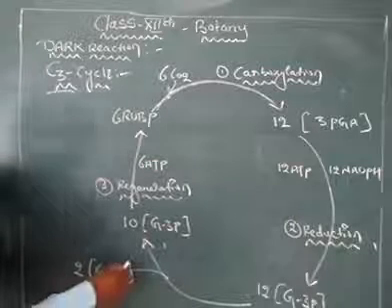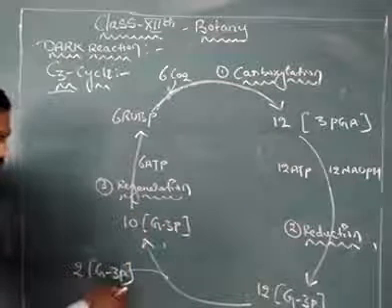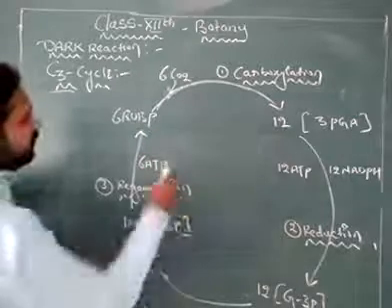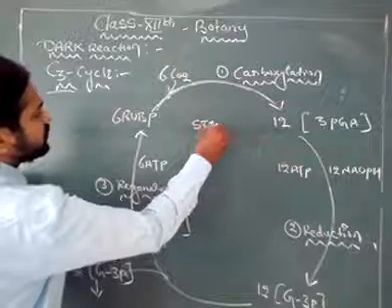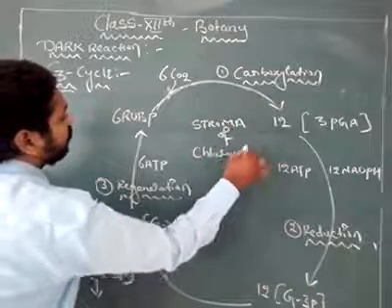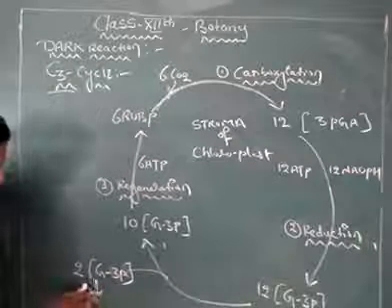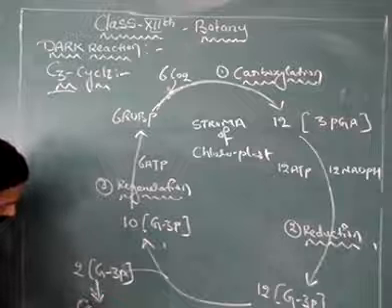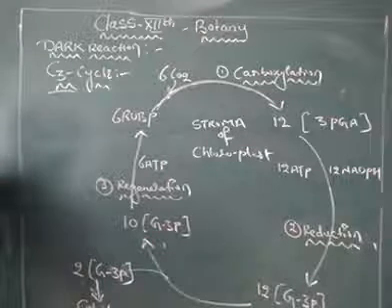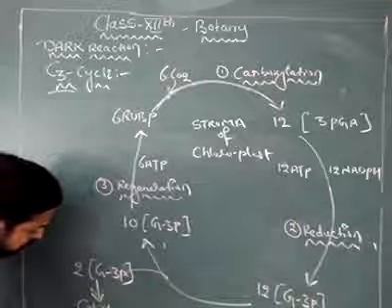Now, these 2 molecules of glyceraldehyde 3-phosphate are the net gain of the cycle. Actually, this is a dark cycle. This dark cycle occurs in the stroma of the chloroplast. So these 2 molecules of glyceraldehyde 3-phosphate come out of the chloroplast and are exported into the cytoplasm. After being exported into the cytoplasm, they are converted into 1 molecule of glucose.